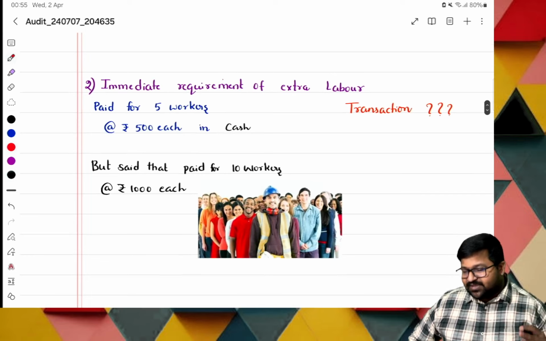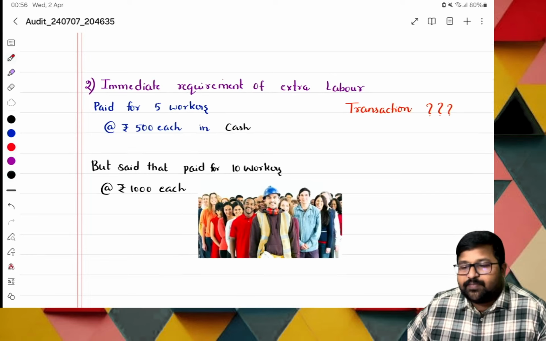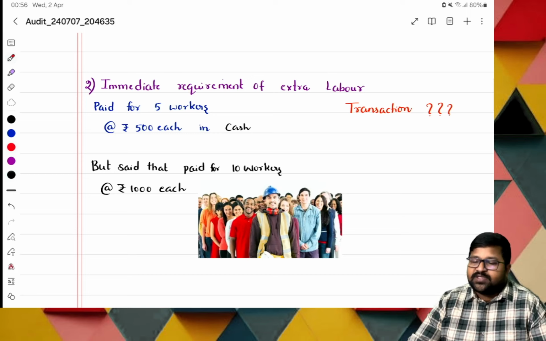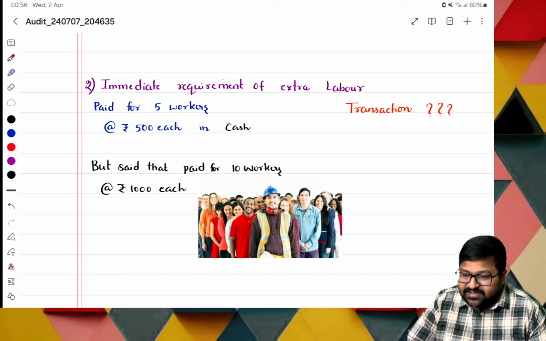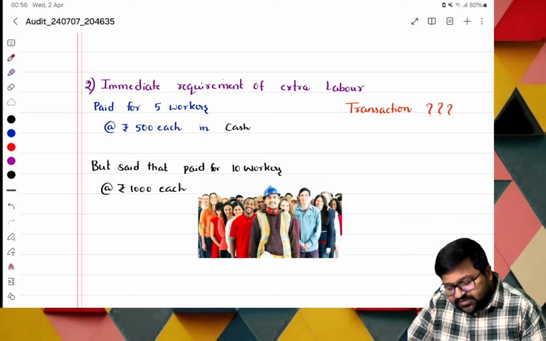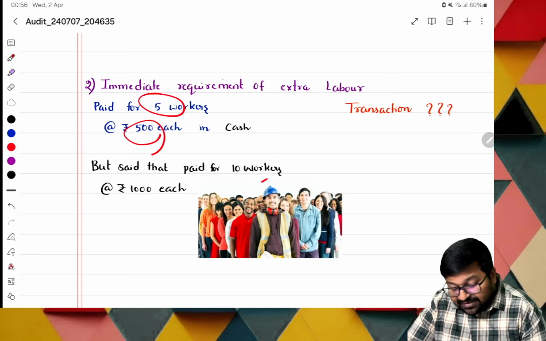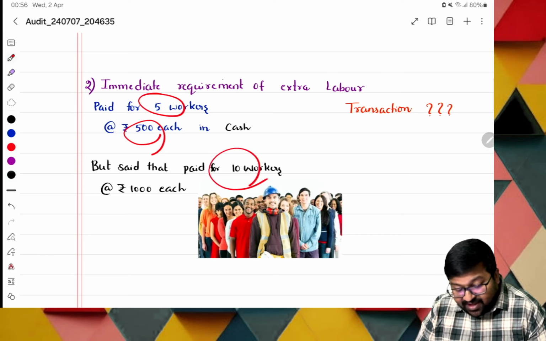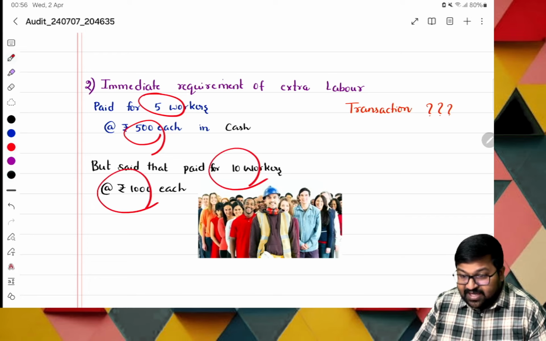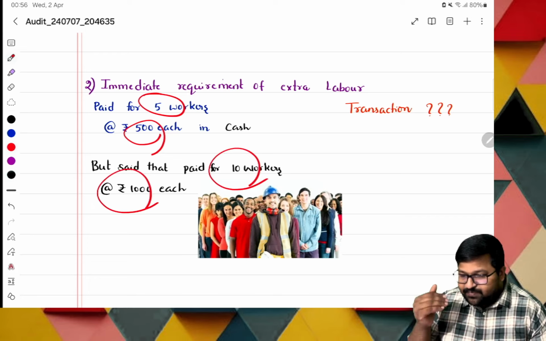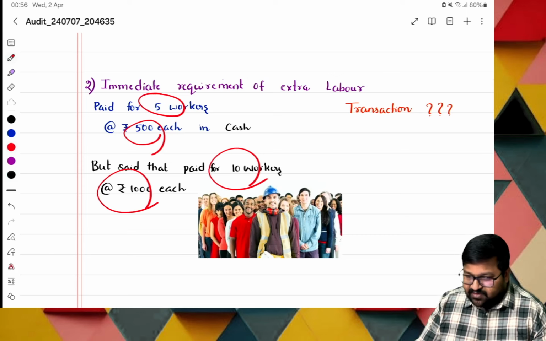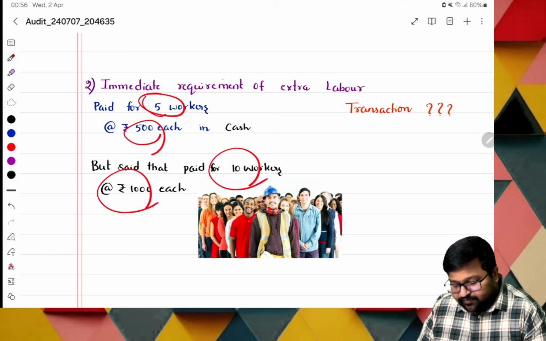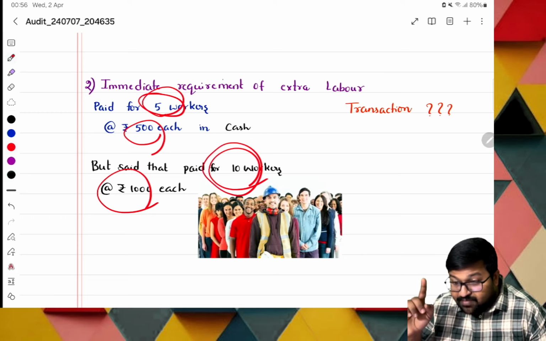So the next case is the immediate requirement of extra labor. Normally our organization doesn't require any labor, but I am asking for labor. Okay, now how much is the requirement? Paid for 5 workers, 500 each in cash, but I'm recording for how many, ma? 10 workers, extra 5 workers, and 2,000 each. Again, I'm eating again. Normally payment of salaries should be recorded for 5, but for how many am I recording? For 10 members.